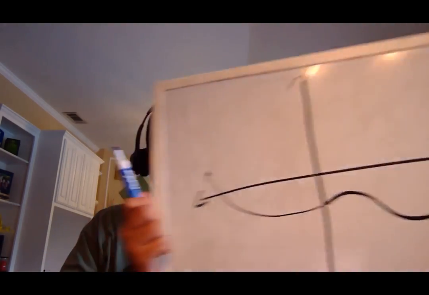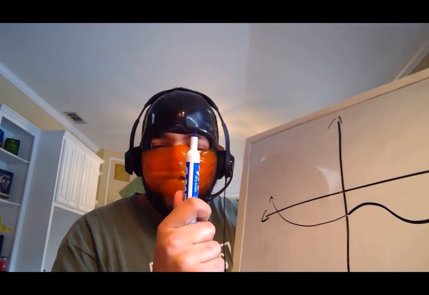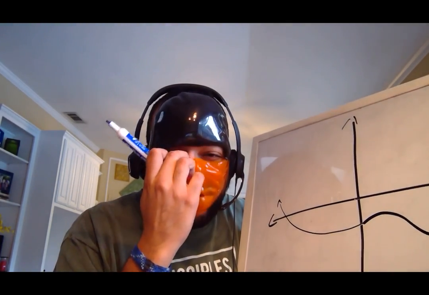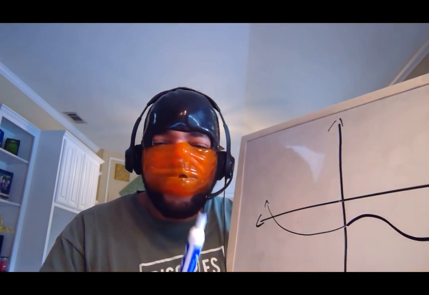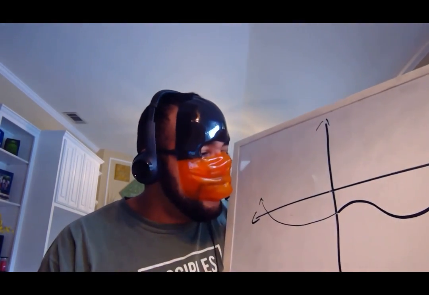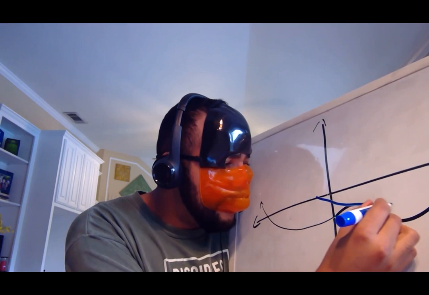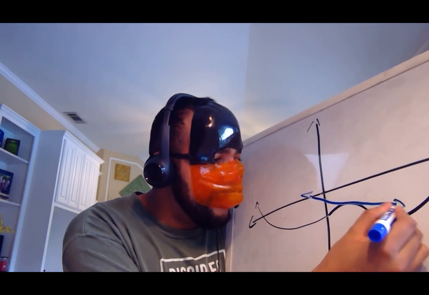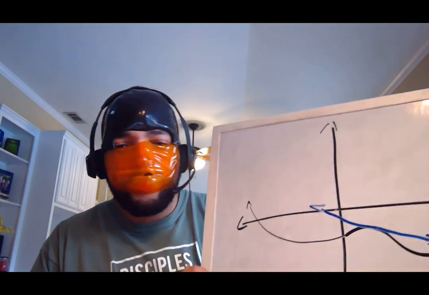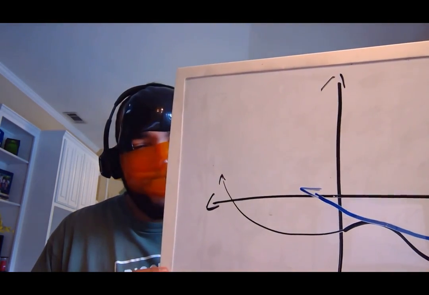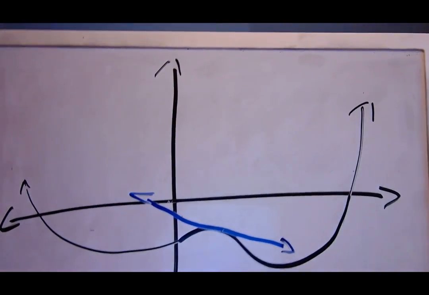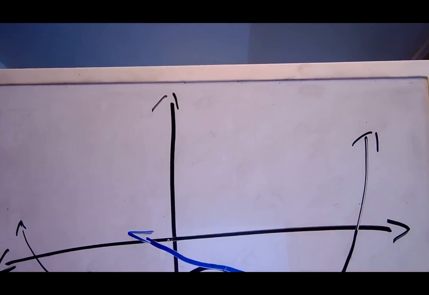Again, this is what that means. I will take a marker that has been handed down for generations and generations. I will take this marker and I will draw this line. It is a line that touches the graph at one point alone. And from there, it is parallel to the graph.